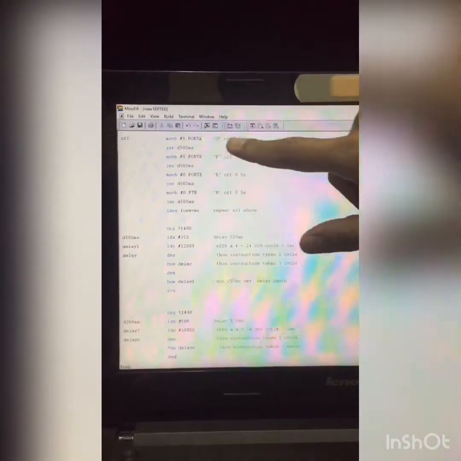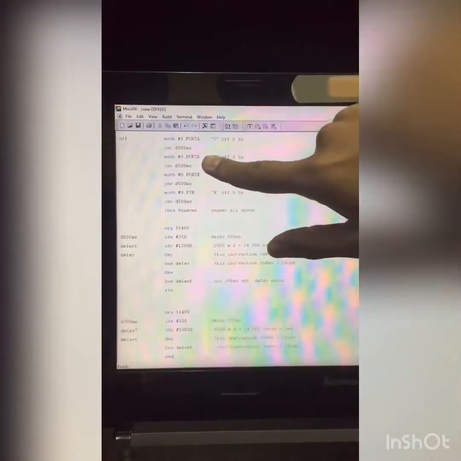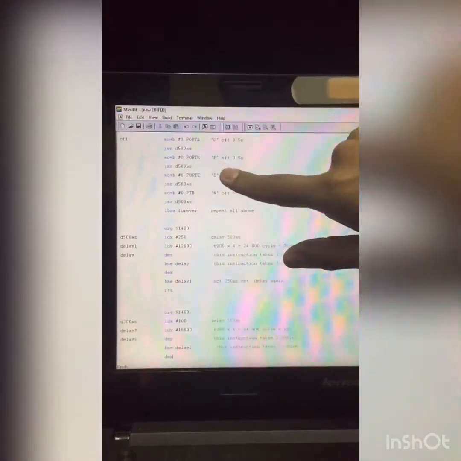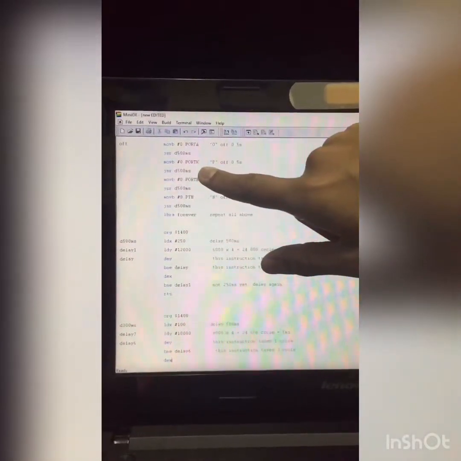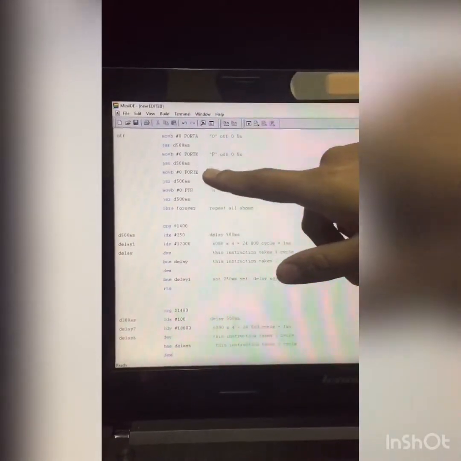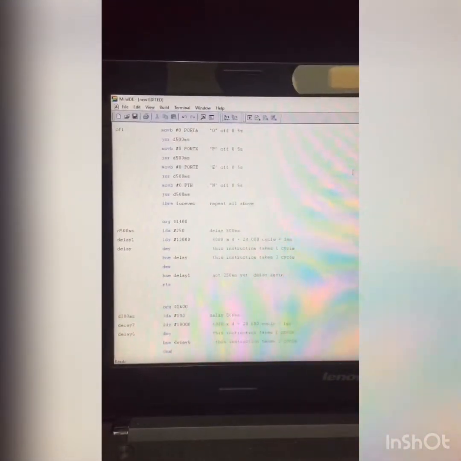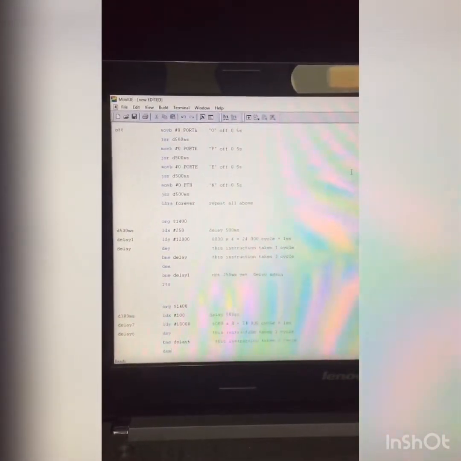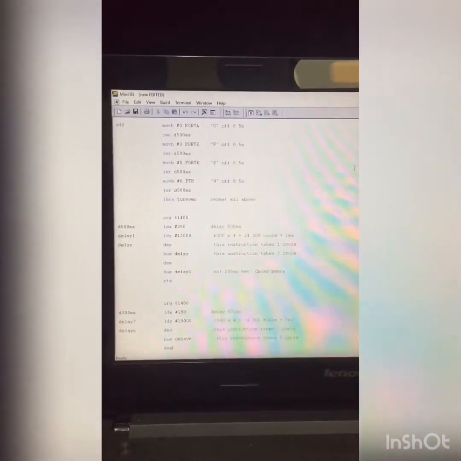This will delay the turning off of the letter O for 500 millisecond, followed by move byte #0 port K. This will turn off letter P, and then JSR D500, which will delay the turning off of letter P for 500 millisecond, and next is turn off letter E and letter N. The turning off of the box is in sequence, which will turn off letter O, and then letter P, letter E, and letter N. And lastly, it will turn off all the letters and also all the running light.